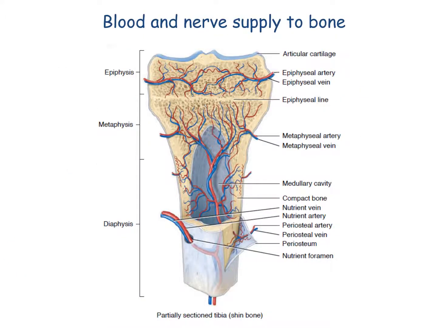Blood and nerve supply to bone. The blood is supplied to the bone from different arteries like the epiphyseal artery and nutrient artery. Epiphyseal and nutrient arteries together supply blood to the red bone marrow and bone tissue. We also have the nutrient vein and epiphyseal vein.